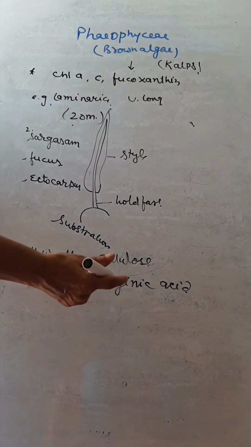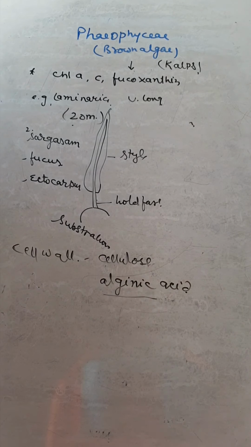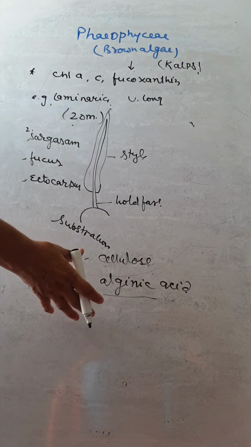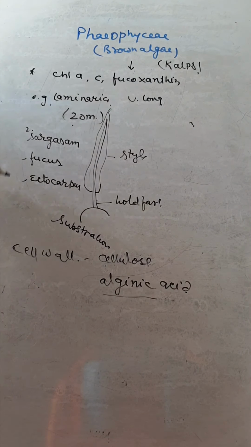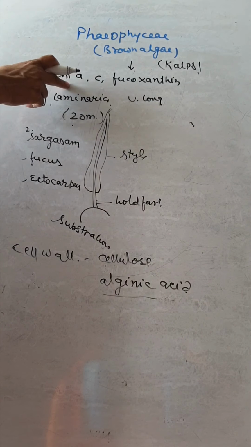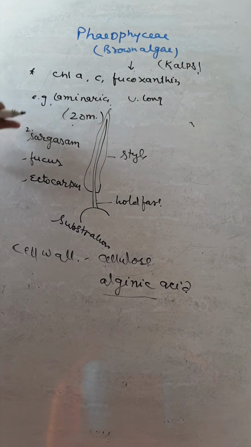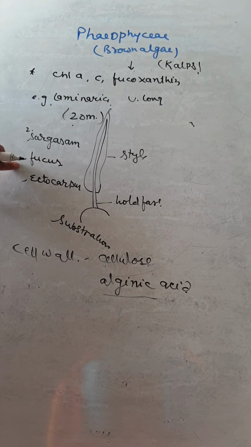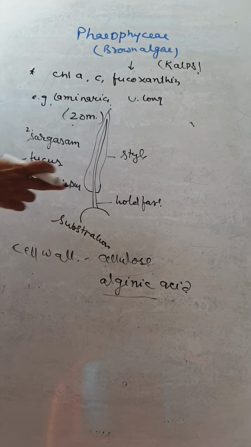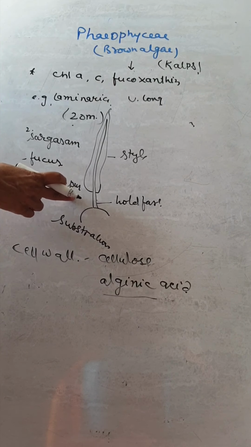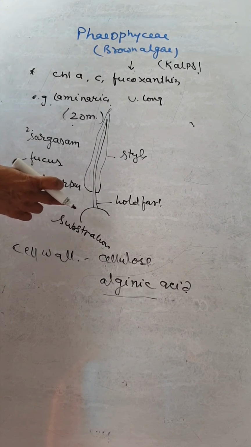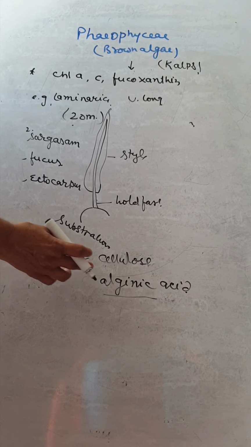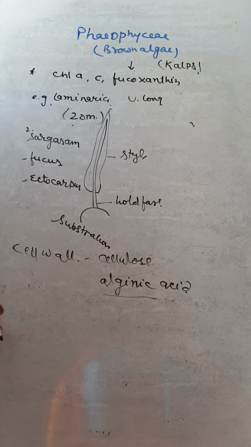So the alginic acid prevents the algae from drying. So these are the pigments found in it. Examples: Laminaria, Sargassum, Fucus, Ectocarpus. This is the vegetative structure of the algae. Cell wall made up of cellulose and alginic acid.